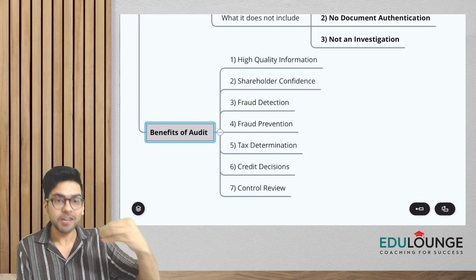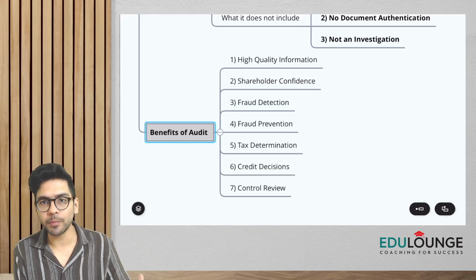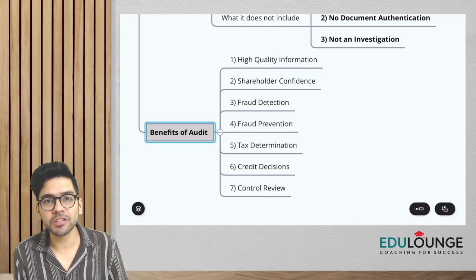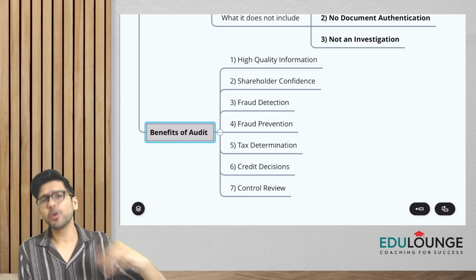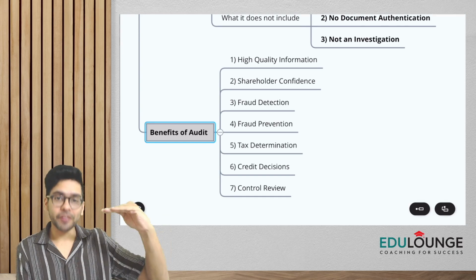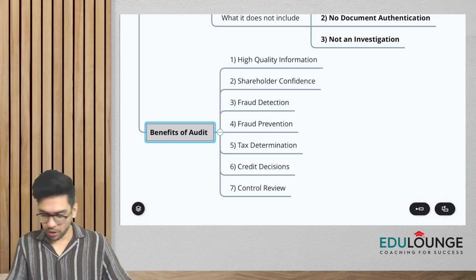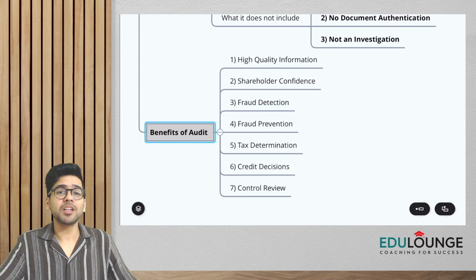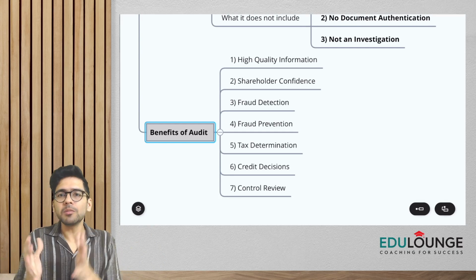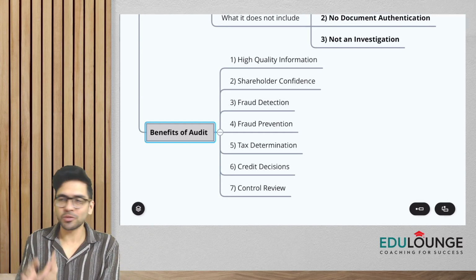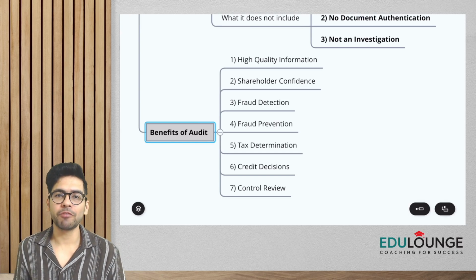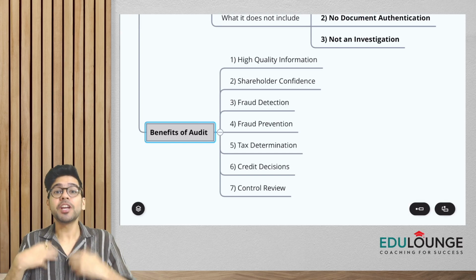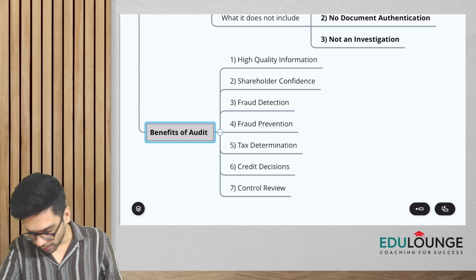That means whatever information is there in the financial statements, or notes to accounts or disclosures, etc., will be of high quality. I mean, the chances of errors would be very less. Okay, so guys, understand, when the financial statements are audited, it becomes a more trustworthy document. So I can say high quality information, and because of this, the shareholders' confidence also increases.